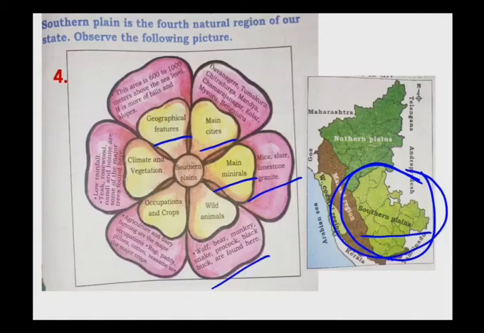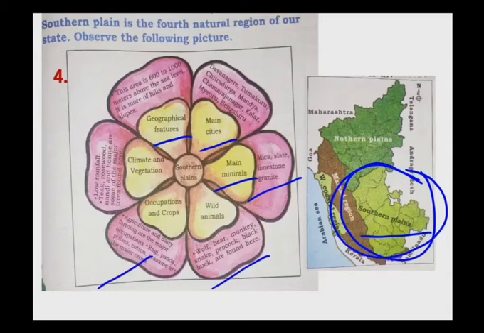Next is the crops. The crops that you find here are ragi, paddy, pulses, cotton, sesame. These are the major crops that you find in the southern plains.